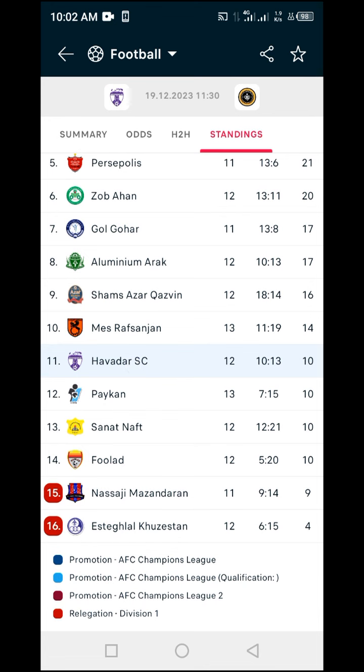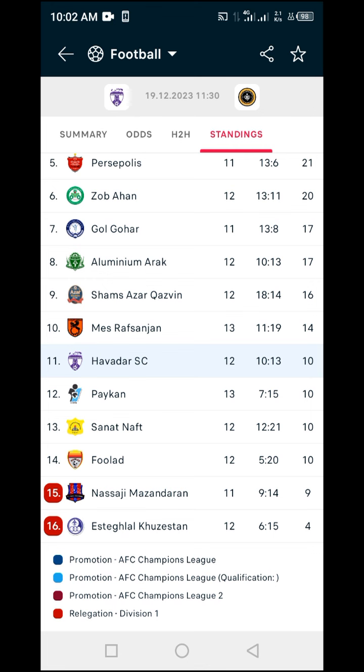Mes is better on the league table, in the 10th position as compared to Havada. You are going to see that if Sepahan is able to beat Mes Rafsanjani 4-1, then there is also a possible chance that Sepahan could also beat Havada. In this case, we are not going to limit our effort only to that area. We also want to look at the goals scored and goals conceded rate, and the most important is the goals conceded rate in the comparison between Mes and Havada.